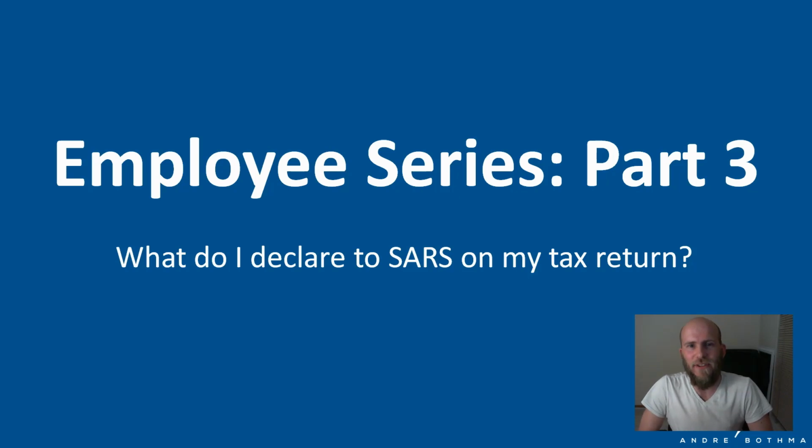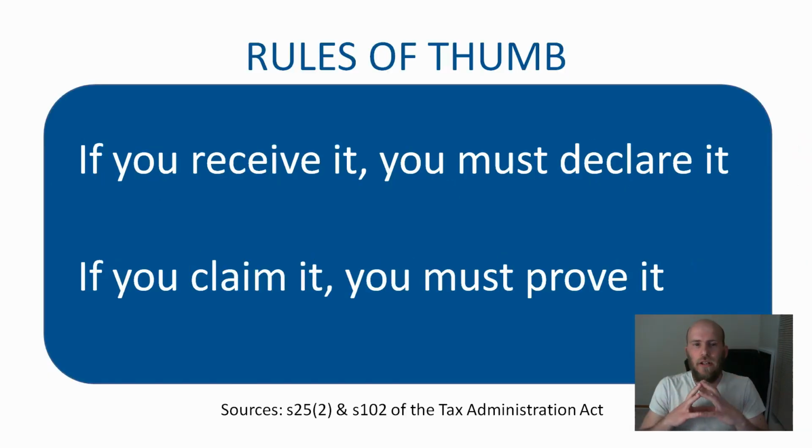So let's get into the video. My general rule of thumb, and I think the general rule of thumb in income tax specifically, is if you receive it, you must declare it. An income, it could be a capital gain, it could be an inheritance, you must declare it. That's the basic rule of thumb.